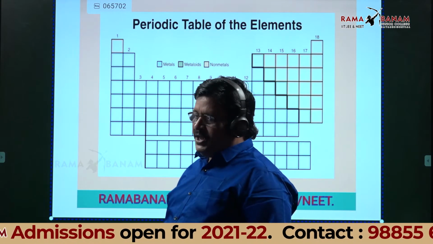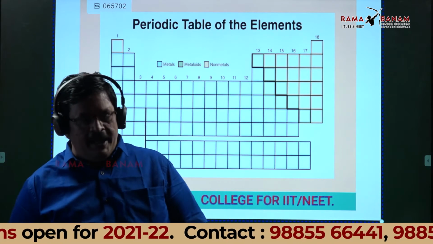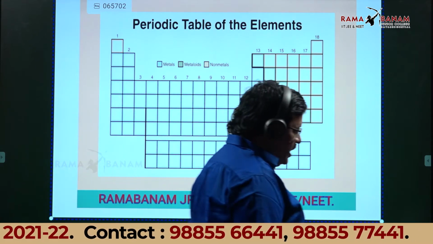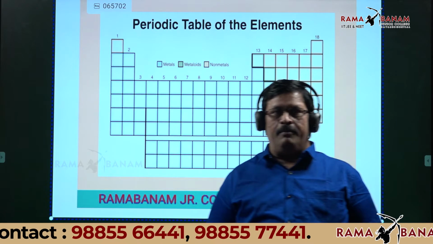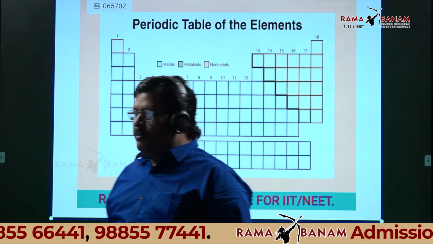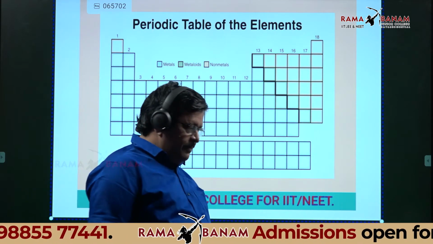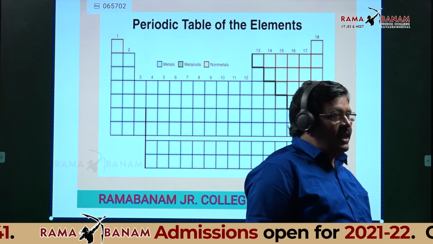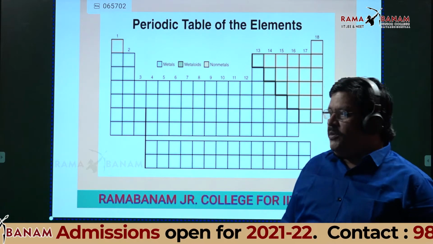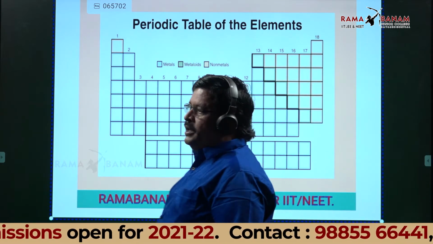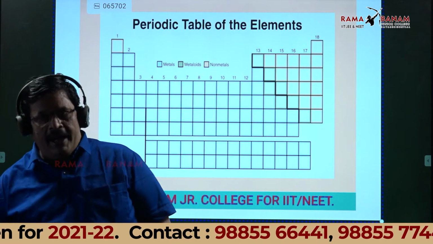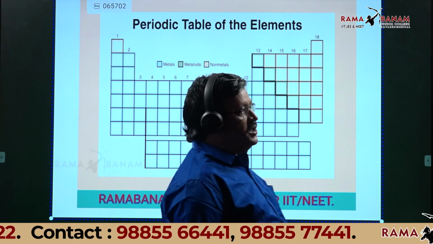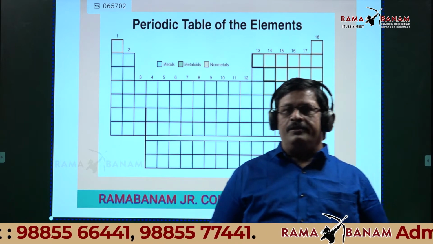Students, NCERT textbooks are available in the market at Jyoti Book Depot as well as Rajeshwari Book Depot. All of you purchase at least for chemistry. You discuss with your math and physics teacher. As far as chemistry is concerned, NCERT and my class notes are more than sufficient even for IIT Advanced.